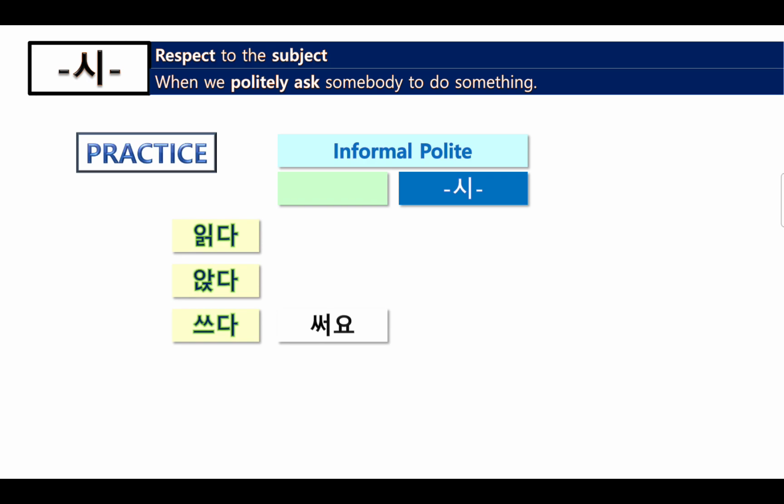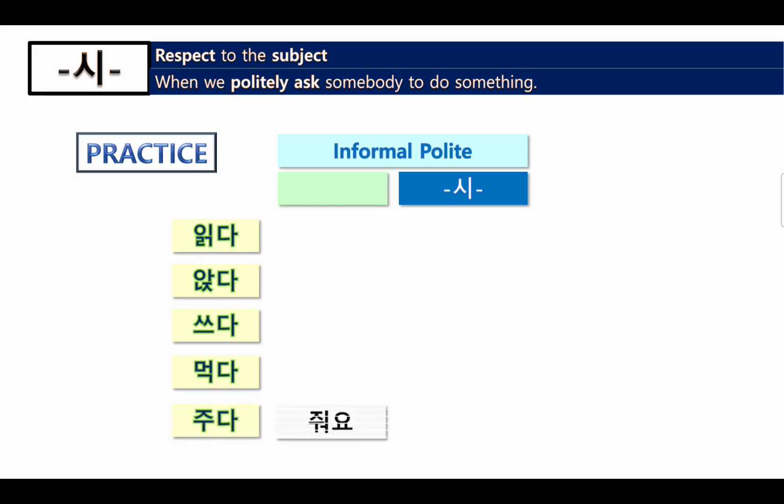And 시, 쓰 no 받침, so 쓰세요. And 먹다, 먹어요. And 먹 plus 시, the root form changes. 드시, so 드세요. And lastly, 주다, 줘요. 주어요, contraction, 줘요. And 시, no contraction, 주세요.